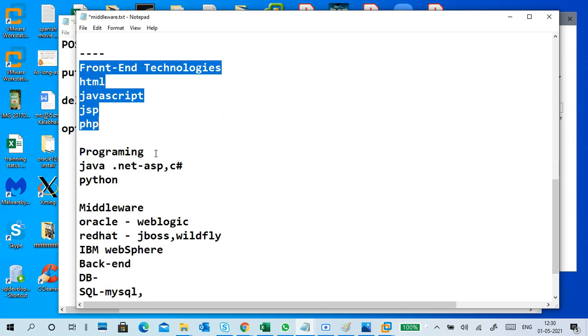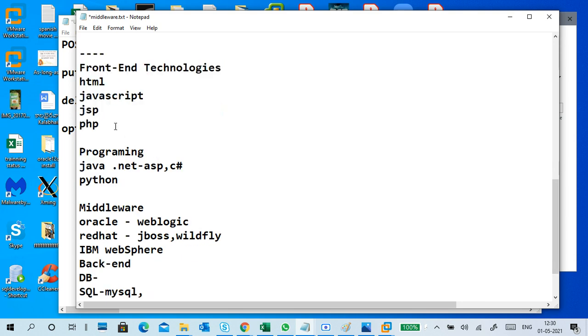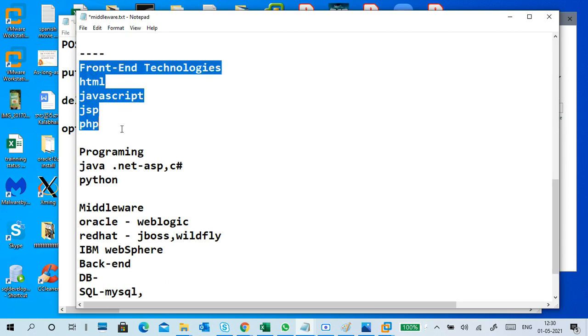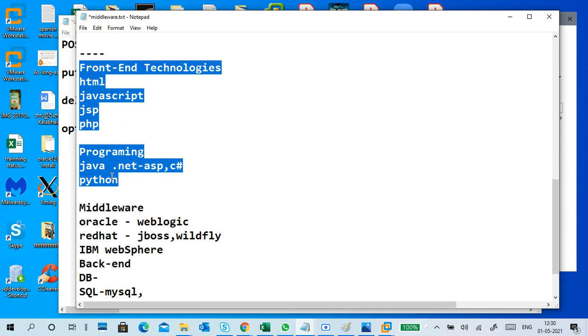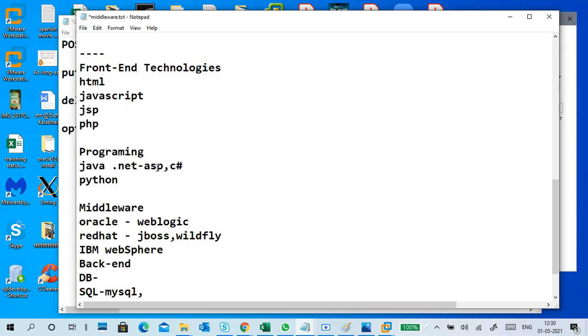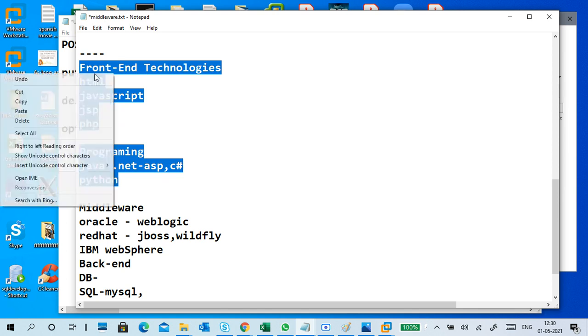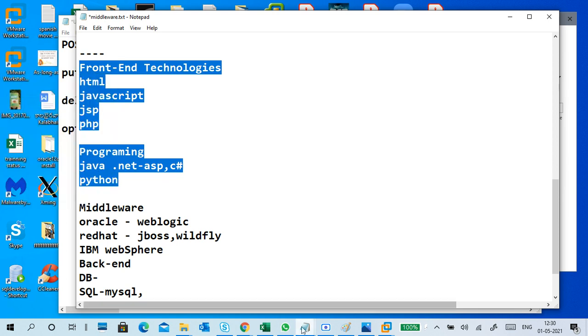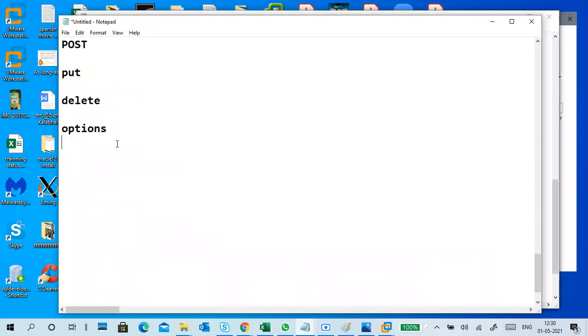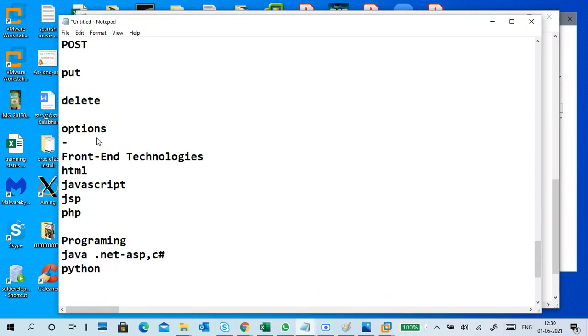PHP is also a front-end technology, but it is server-side scripting. JSP is server-side scripting, so you need a server. Different programming languages, Java, .NET, C Sharp, Python, are used inside of this. Just knowing the terminologies is important. That's it, you don't need more here.